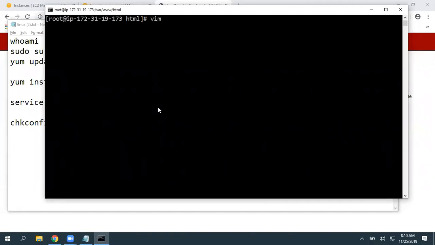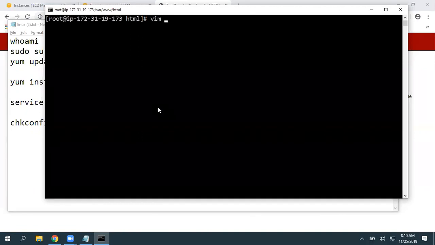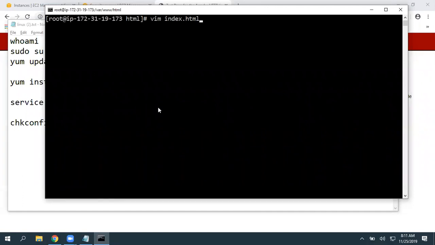In Windows, we can use Notepad, Notepad++, WordPad, or take any text editor and create that. Exactly the same way in Linux we have many text editors: VI, its successor VIM, and the Nano editor. You can choose any and create your file. So I'm giving vim index.html. The file name is index.html. Click on enter. Now immediately a new file got opened. See here, index.html. It is a new file.